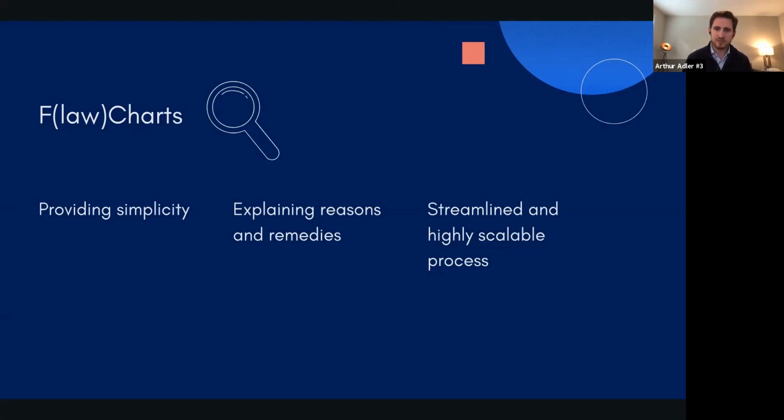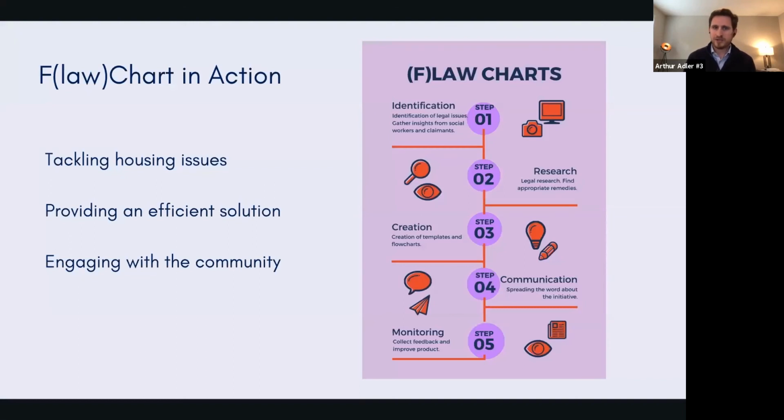Our third pillar is to provide streamlined information, a streamlined process, and one which is highly scalable. So we'll have a very user-friendly experience that can be accessed either through a paper format, an app, or through a web page. The prepared templates will also allow us to streamline the process, since templates can help us save a lot of time. And finally, what we think is really important is that it can be easily expanded to target a wider audience. So Antonia will give you a bit more flavor about the flowcharts.